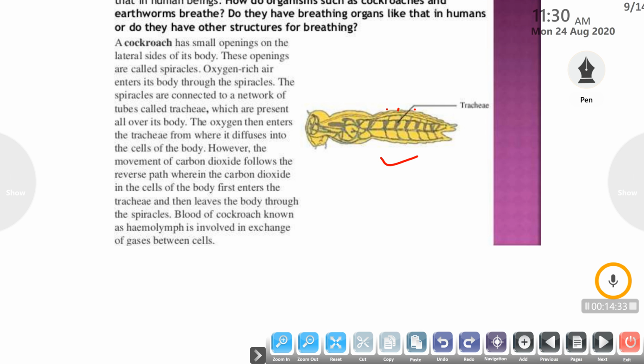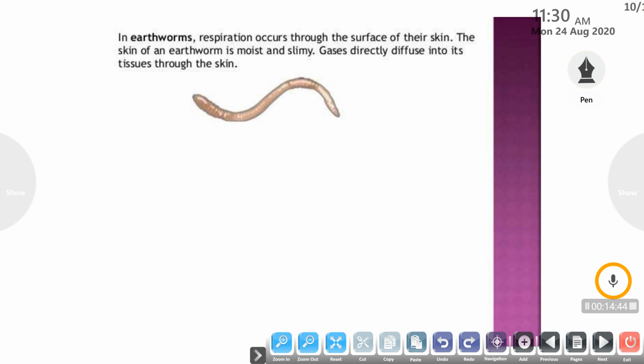The blood of the cockroach is known as hemolymph, as it is involved in the exchange of gases between the cells. So this is the respiration in cockroaches. Next, in earthworms, the respiration occurs through the surface of their skin. The skin of an earthworm is moist and slimy because gases directly diffuse into its tissues through the skin.